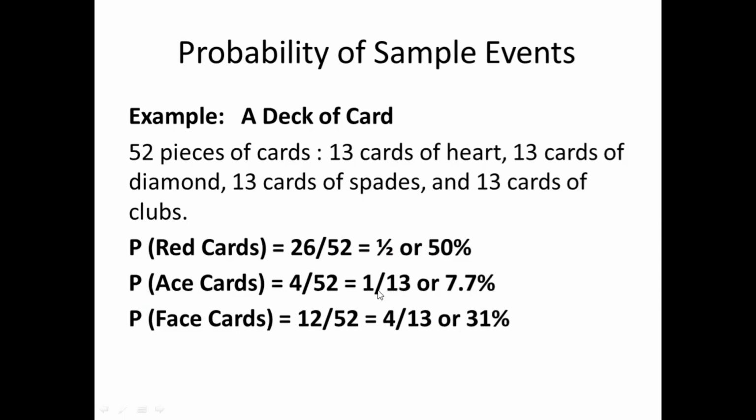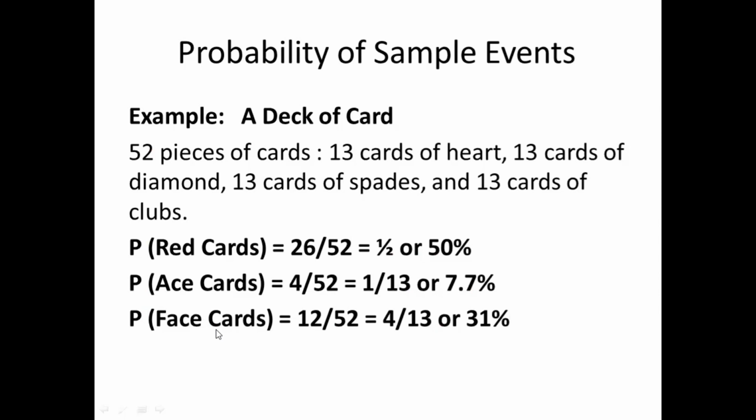How do we get 1 over 13? We need to get the lowest terms of this fraction. You need to divide both sides by 4 to get 1 over 13, or 7.7%.